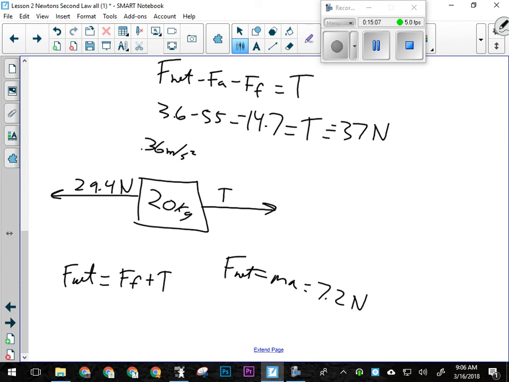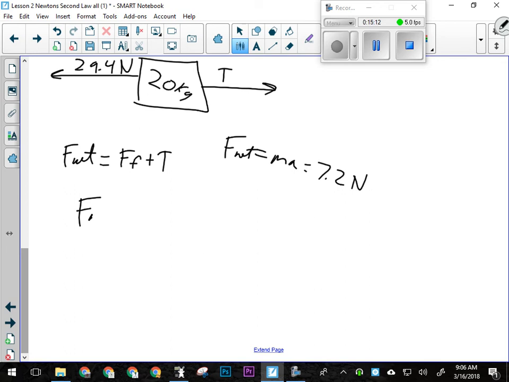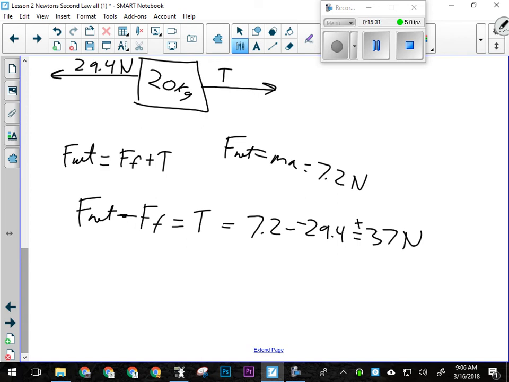Those are the only two forces acting on the second box. So F net minus the force of friction will give me the tension. So that's going to be 7.2 minus negative 29.4. Is that going to give me 37 again? It's going to give me 37 newtons, exactly the same number. So that string is pulling backwards on the first block and forwards on the second block. That's the nature of tension. It can actually pull both ways. It just depends on your point of view.